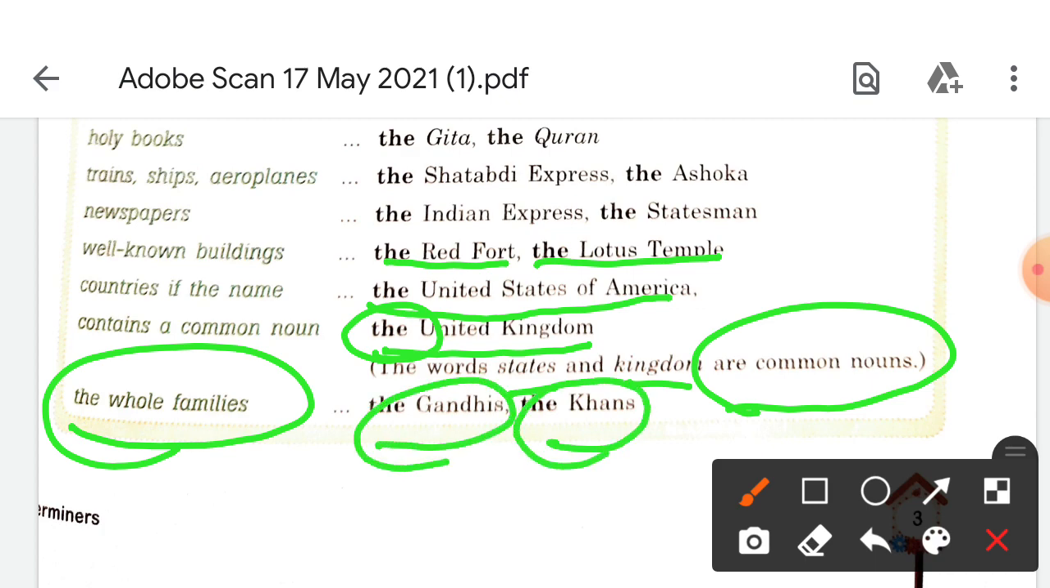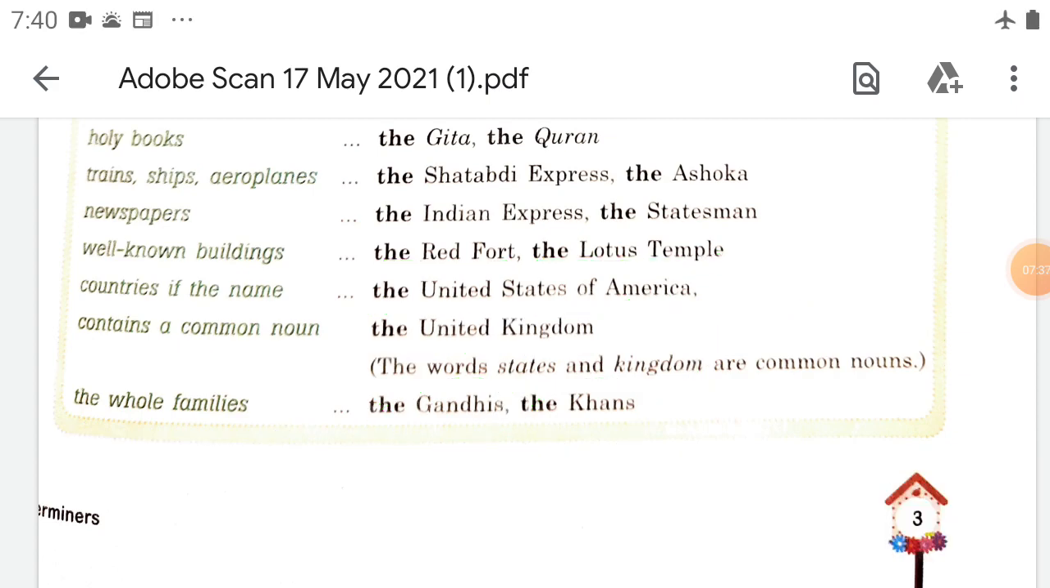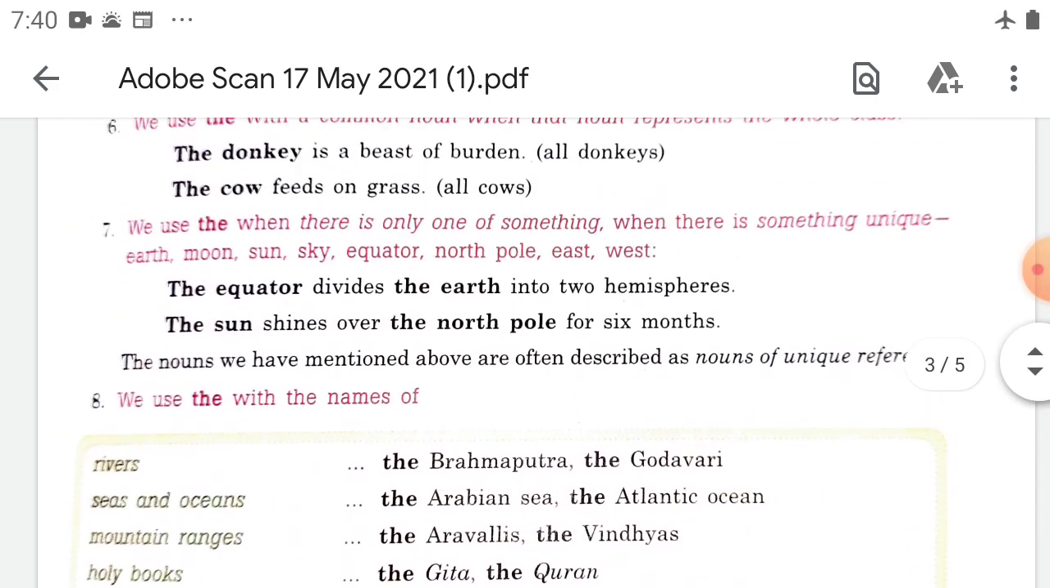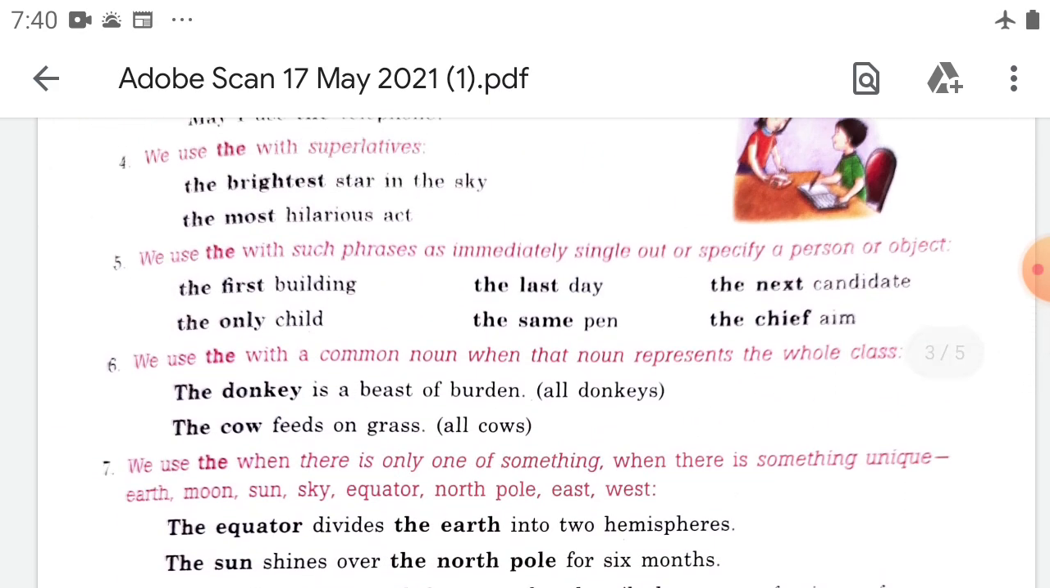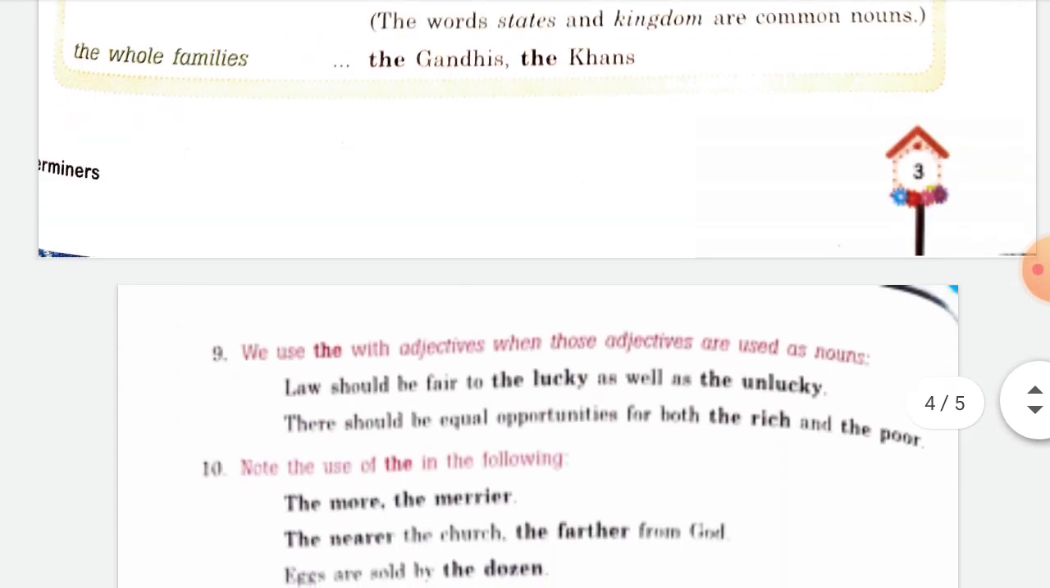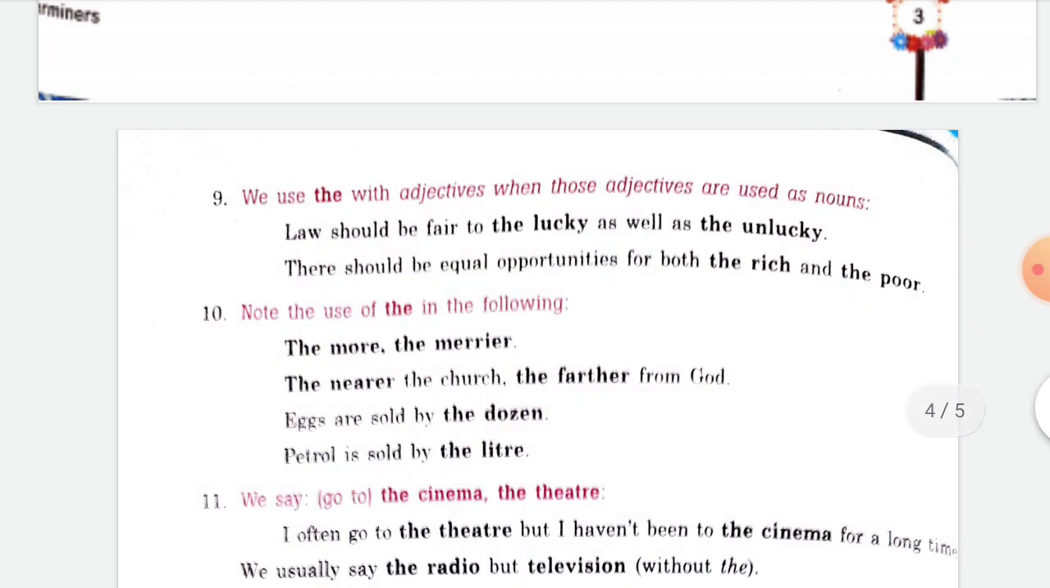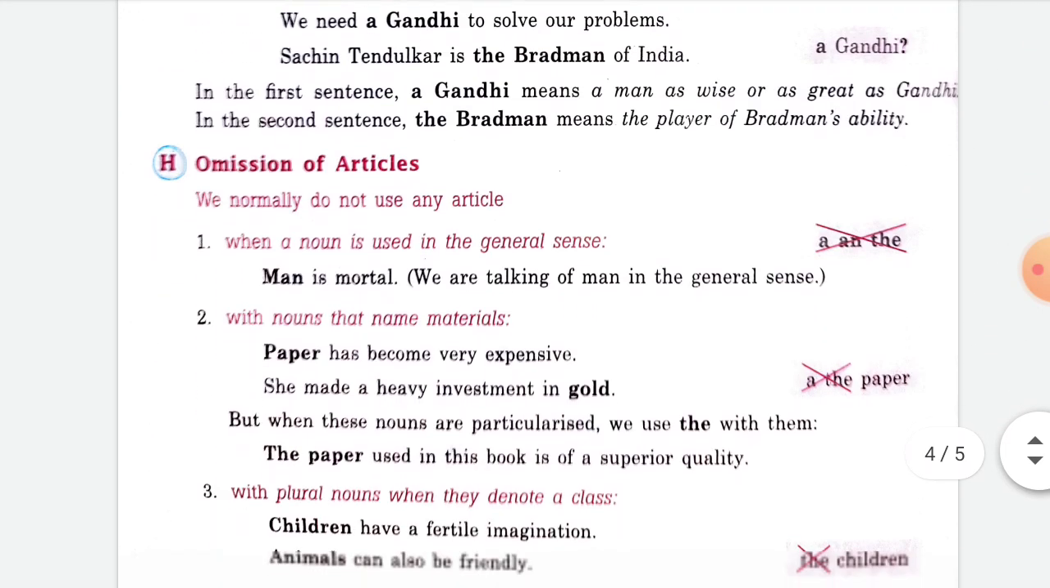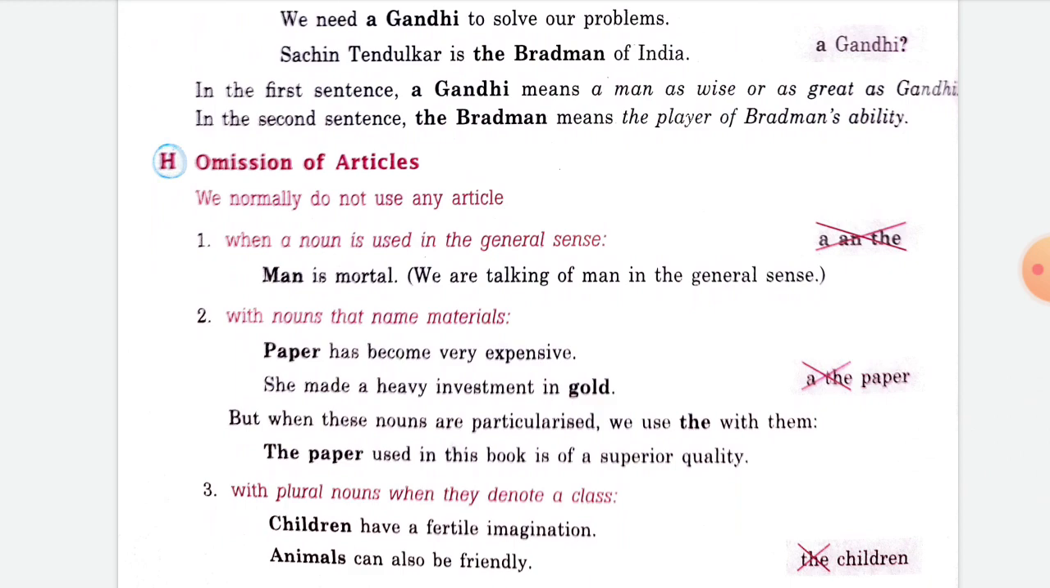So in this way we have read about articles. We have learned about a, an and the. The is used for the particular. So this is for today, and I hope you have understood. Take revision of this, and we will discuss more in the next class. Okay, thank you.